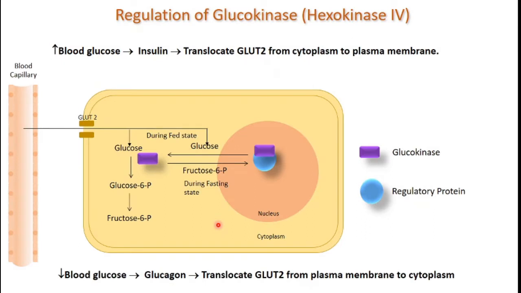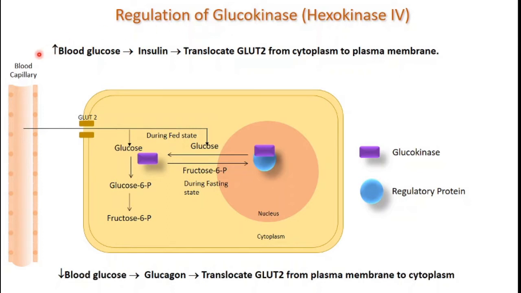So now, how is this glucokinase regulated? Whatever we talked about previously was about hexokinase 1, 2, and 3. The glucokinase, the hexokinase 4, has a different mechanism of regulation.